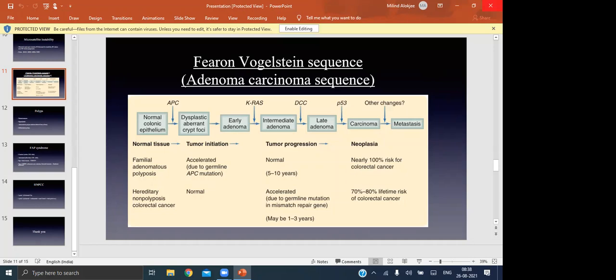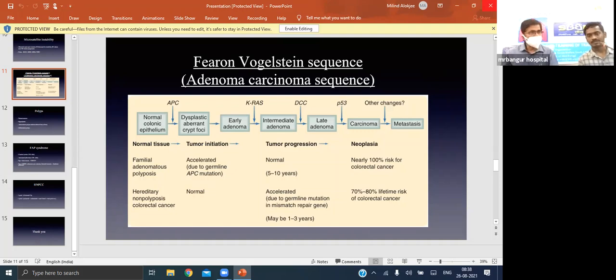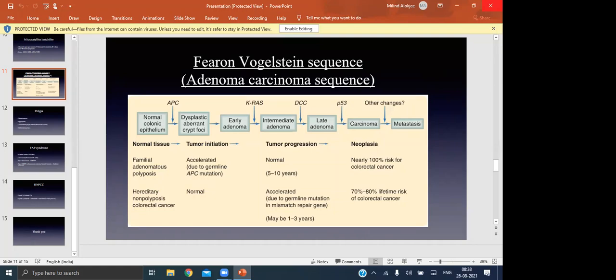Sir, before carcinoma arises, there should be an event of adenoma to carcinoma. That means it takes a long time for the carcinoma to establish. Adenoma first, basically.